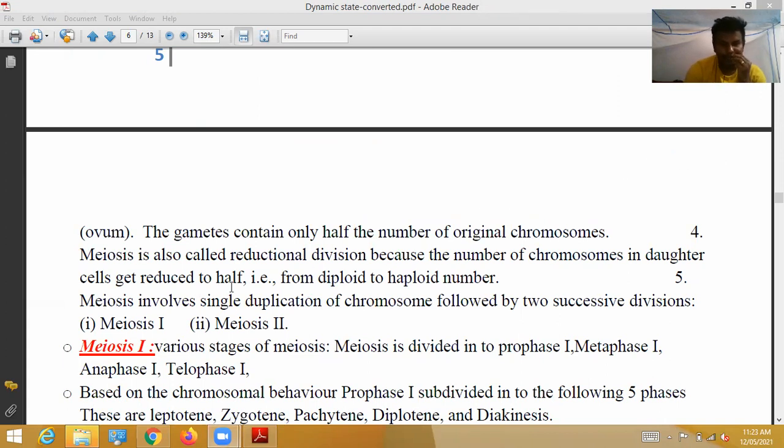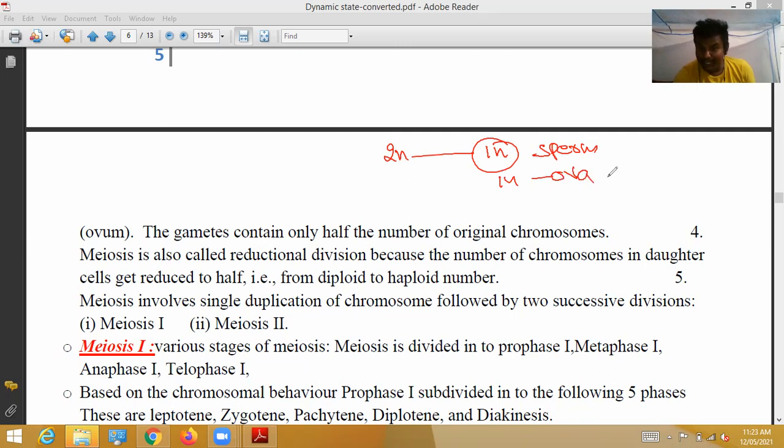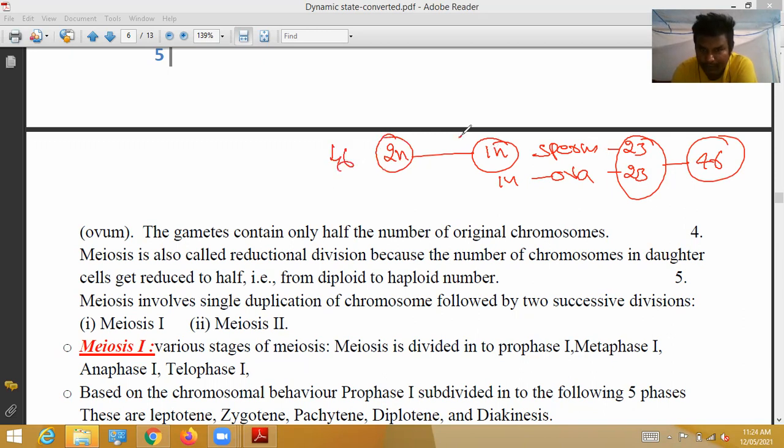The gametes contain only half the number of original chromosomes. That I am saying to you many times. A diploid cell undergoes meiosis divisions and forms haploid sperm and haploid ovum. What is the reason for forming a haploid sperm? I already said many times, it contains 23. These two together, when fused, form a 46 chromosome zygote. Diploid means 46 chromosomes became 23 chromosomes. So to maintain the chromosomal number constant, meiosis divisions are needed.